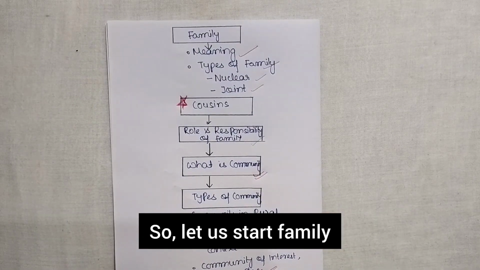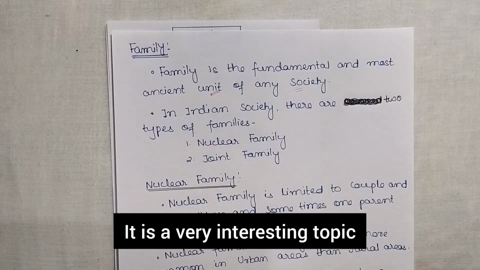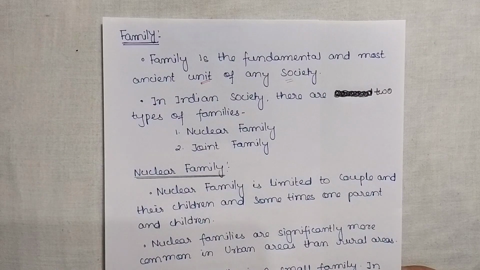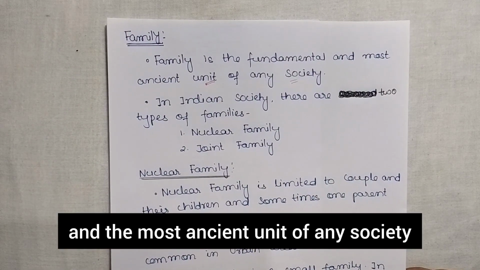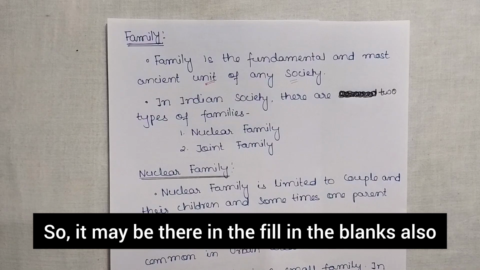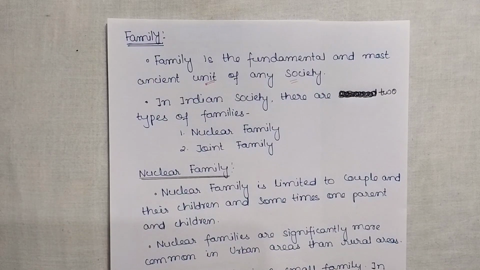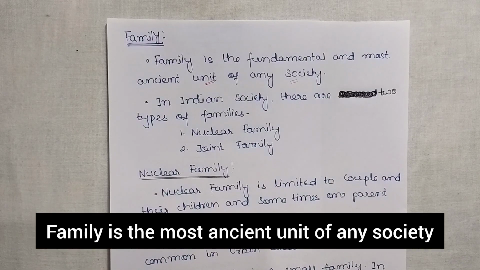So let us start family and the community. It is a very interesting topic. So family is the fundamental and the most ancient unit of any society. Okay. So it may be there in the fill in the blanks also. What is the most important and ancient unit of any society? Then family will be the answer. Okay. Family is the most ancient unit of any society.